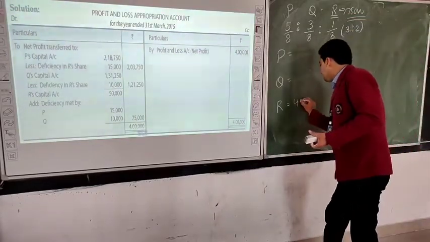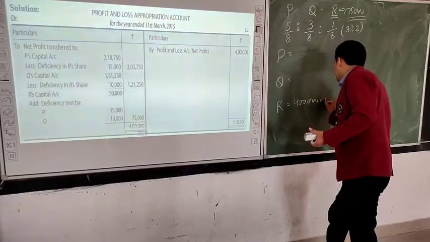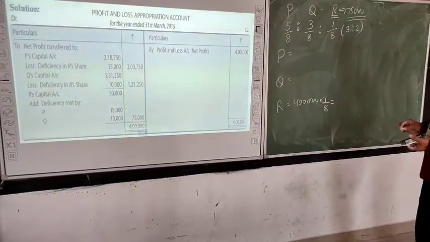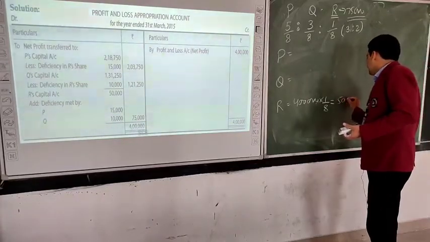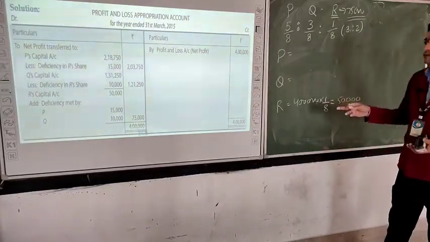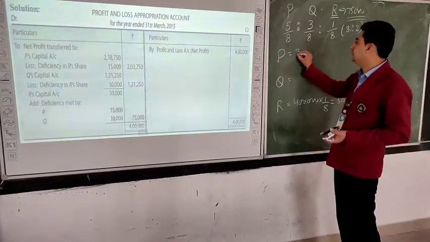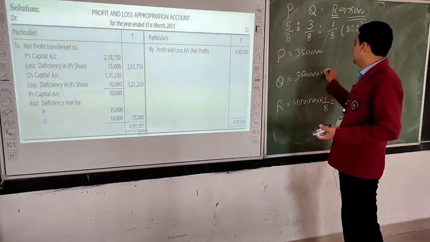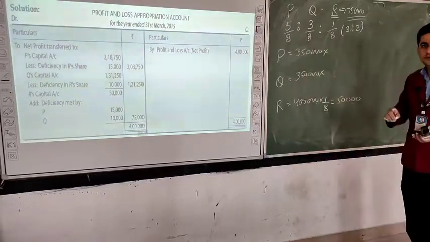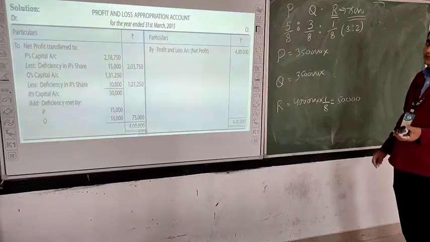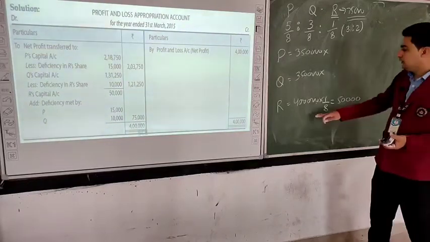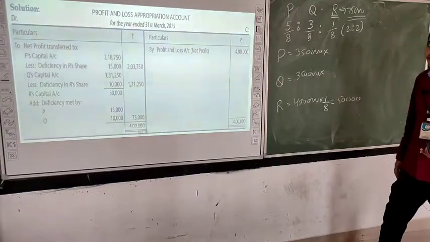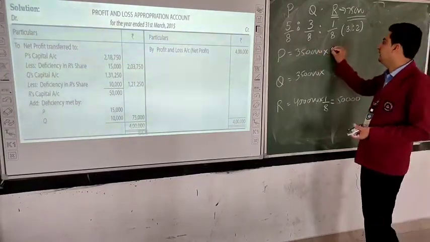If the profit was 4 lakh, we will first give it to R. R's share will be 50,000. Now the remaining profit is 3,50,000, which we will distribute between P and Q. Why are we doing this? Otherwise we have to calculate the new profit sharing ratio, and that calculation we will learn in our next chapter. So first we will give the profit to R and the remaining profit will be distributed among P and Q in their ratio 5/8 and 3/8.